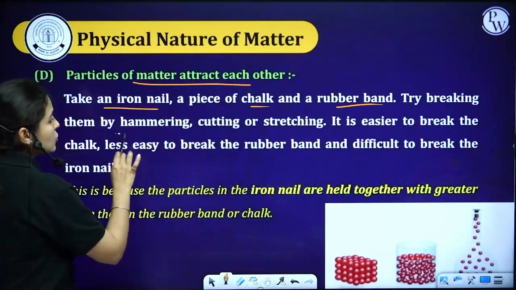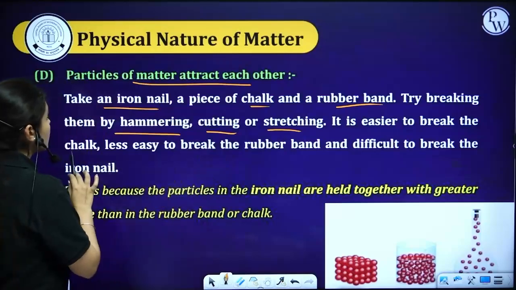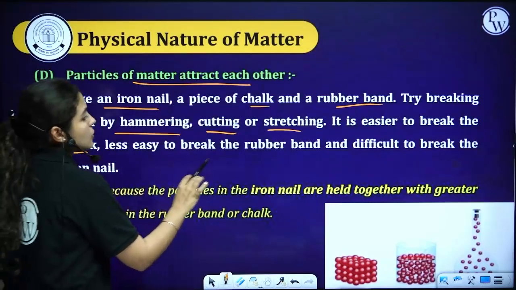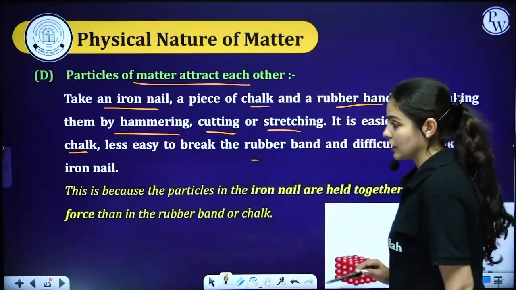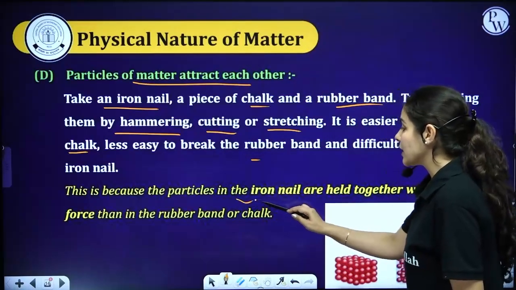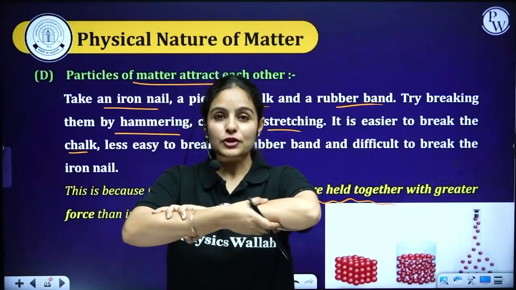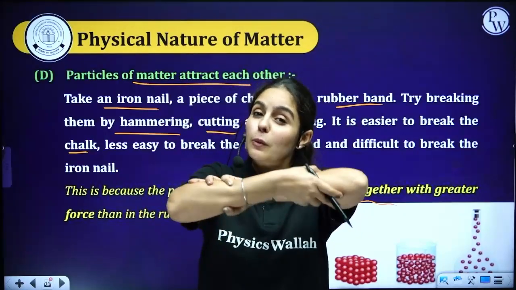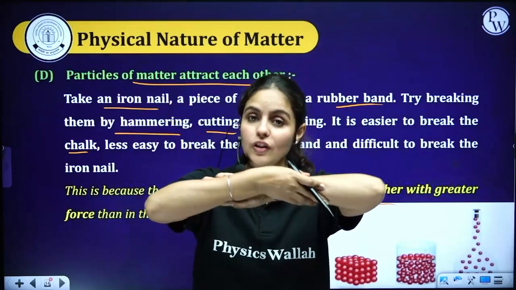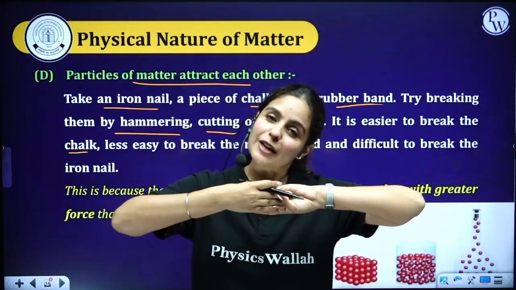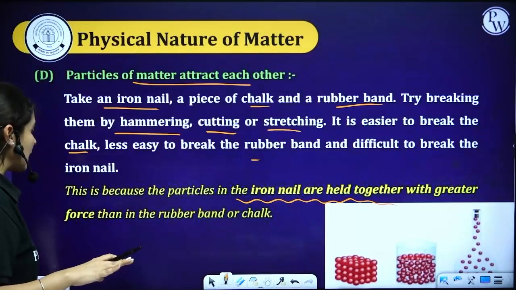So we can say here, take an iron nail, a piece of chalk, a rubber band. Try breaking them using a hammer, cutting or stretching. It's easier to break chalk. It's less easy to break a rubber band, but it's difficult to break an iron nail. This is because particles in an iron nail are held together with a greater force of attraction. Their attraction is quite strong and it's too hard to break. Whereas chalk can be easily broken. Clear, boys? I hope that's clear.